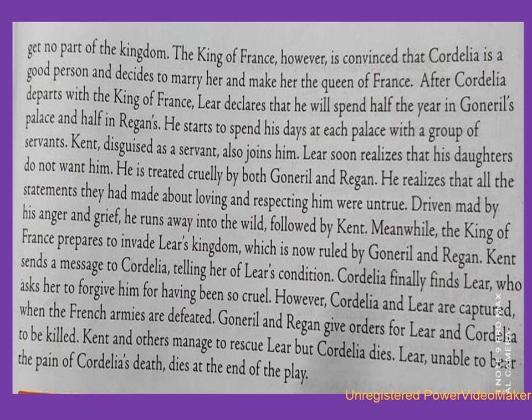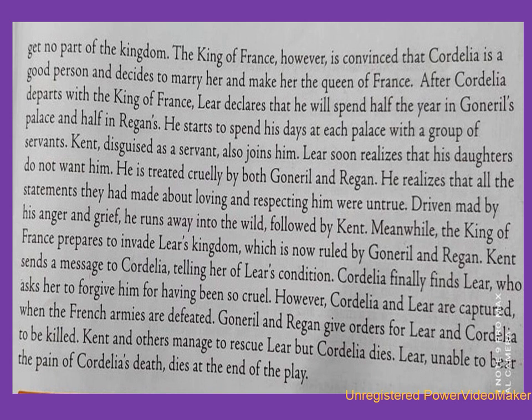Meanwhile, the king of France prepares to invade Lear's kingdom. So invade means to attack. So the king of France prepares to attack King Lear's kingdom, which was ruled by Goneril and Regan.